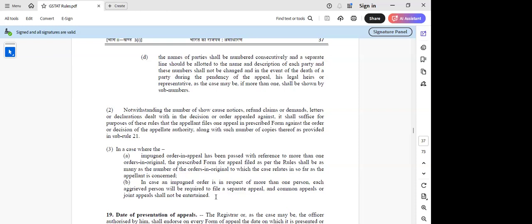So, again we have confusion. What's the confusion? Nothing, sir. Here the word order-in-original is used, sir, and it doesn't even refer to the electronic summary thereof. That is the confusion, sir. The number of APL 4s will decide the number of APL 5s.